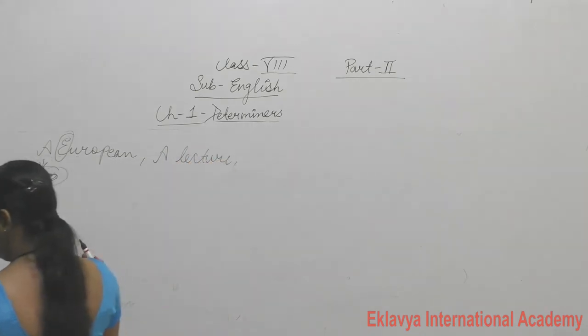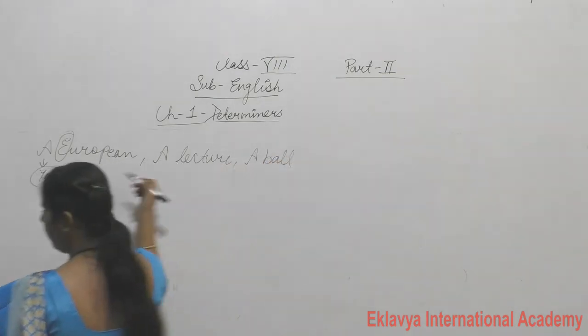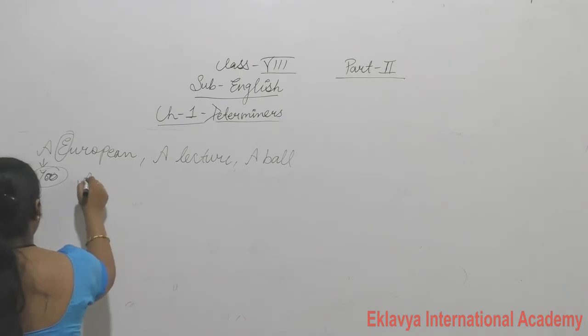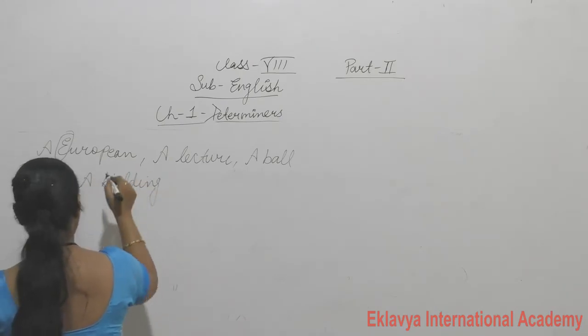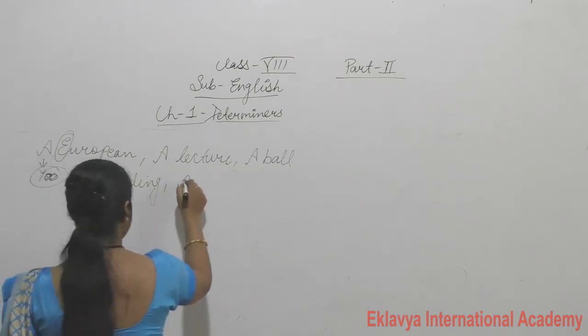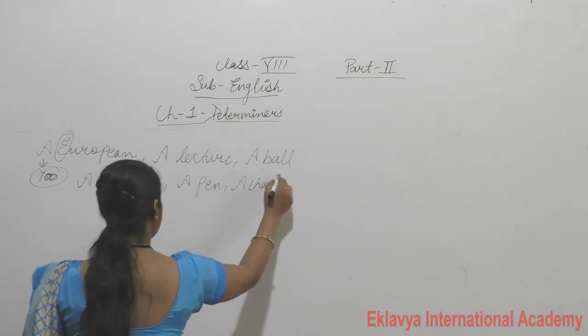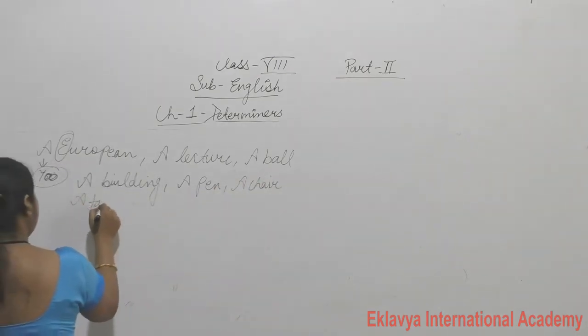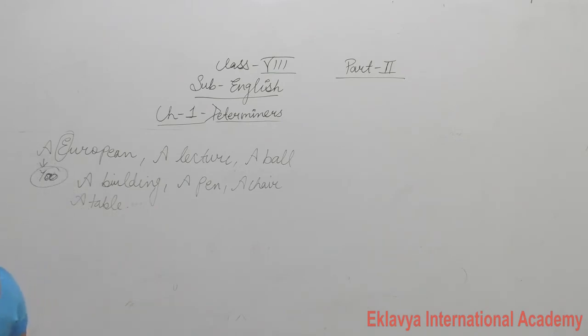Okay, a ball. Write down some examples of this: a building, a pen, a chair, a table. And note down one more example of this a. Write down.